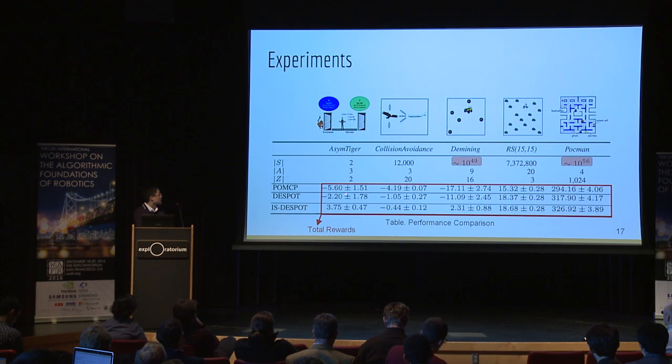The tables here are the total rewards we get for each task. Our algorithm significantly outperformed POMCP and DESPOT for 4 of the tasks, which contain critical rare events. And for this task, rock sample, it doesn't have critical rare events, hence we didn't get improvements.